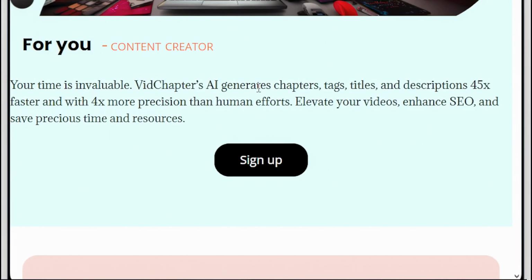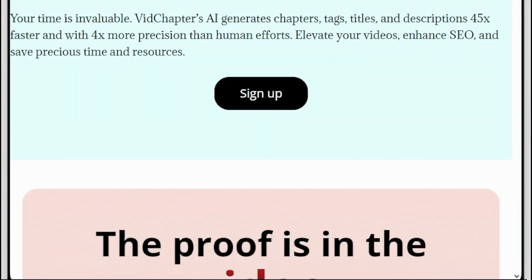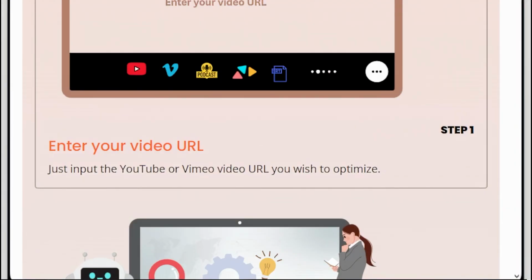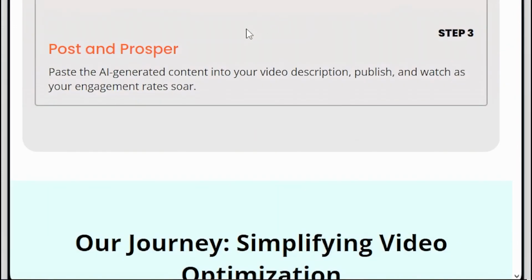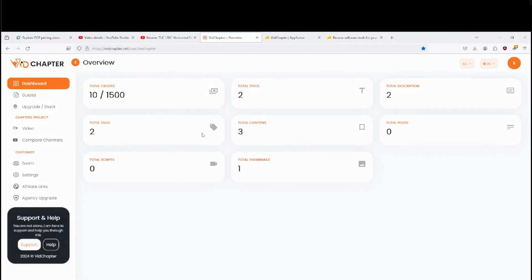Vid Chapter's AI generates chapters, tags, titles, and descriptions 45 times faster and with 4 times more precision than human efforts. Elevate your videos, enhance SEO, and save precious time and resources. So it looks like it does one of the parts of making videos that suck. Looks like all I have to do is enter the video URL, let AI do its magic, and then post and prosper. All right, so let's see how this thing works.